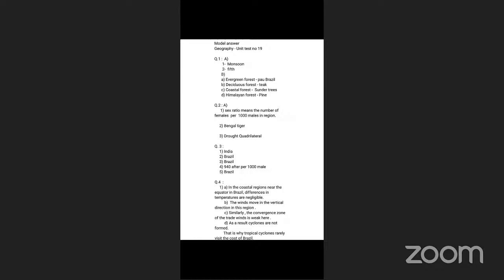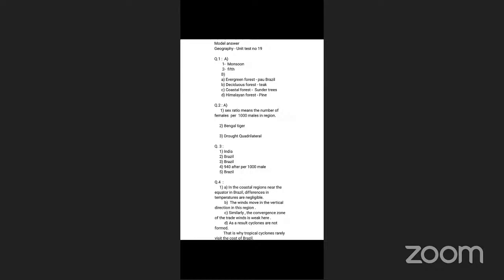Because of the equator in the northern part, differences in temperature are negligible: minimum temperature is around 23 degrees Celsius and maximum temperature is around 28 degrees Celsius. We don't get too much change in temperature; it remains almost constant throughout the year because of the equator.